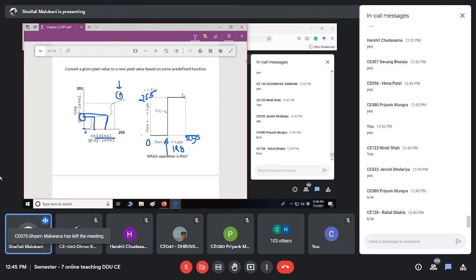And this transformation will give us which operation? Grayscale to black and white. It will convert grayscale to black and white because earlier the values were available from 0 to 255, and now only 0 and 255 are available. So the point is that if the transformation changes, the operation changes. This is more properly known as a thresholding operation. We are thresholding at 128. Above the threshold white, below the threshold black. So a thresholding operation will convert grayscale to black and white.